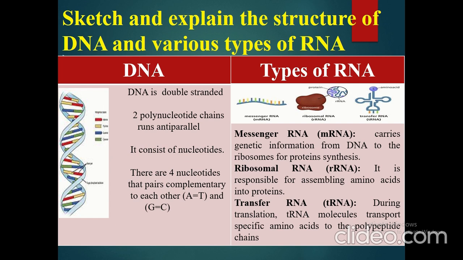Now there are three types of RNAs: messenger RNA, ribosomal RNA and transfer RNA. What does messenger RNA do? It transfers the genetic information from DNA to ribosomes for protein synthesis. Whereas rRNA joins the amino acids so that they can form protein. And the third one, tRNA, is used during translation and it helps in transport of specific amino acids to the polypeptide chains.